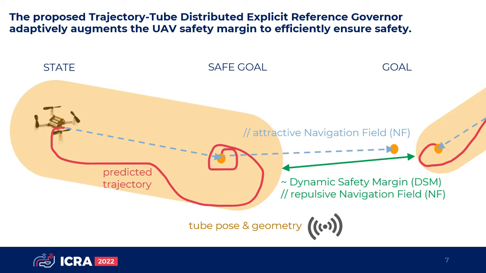The governor computes the dynamic safety margin, which represents the minimal predicted distance to constraint violation. And it computes the navigation field, which repels the safe goal references of two UAVs along this minimal distance direction and attracts these towards the desired goals.